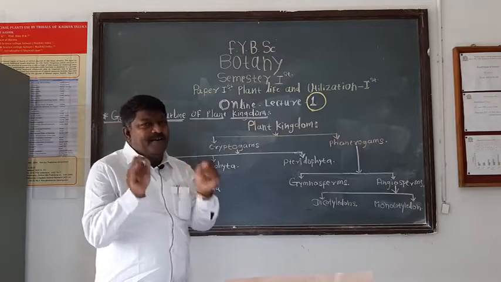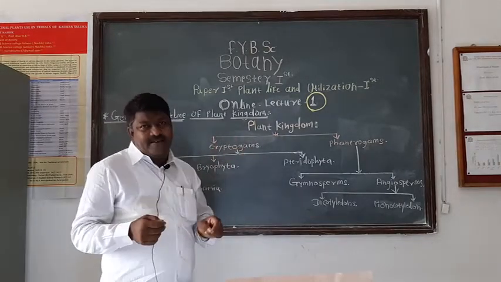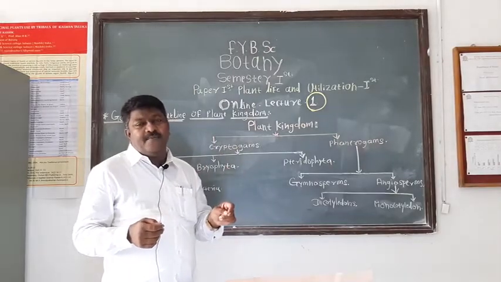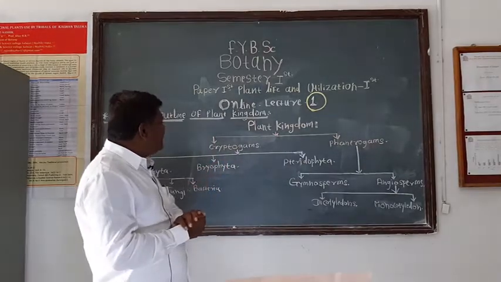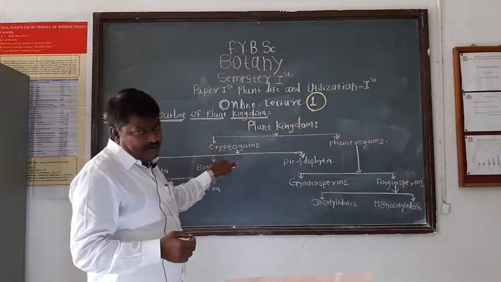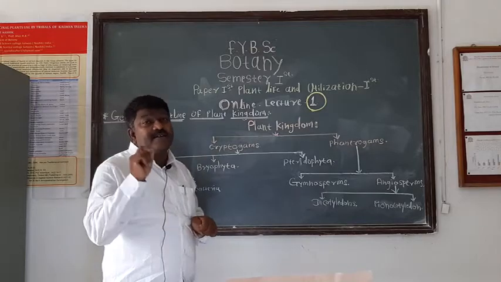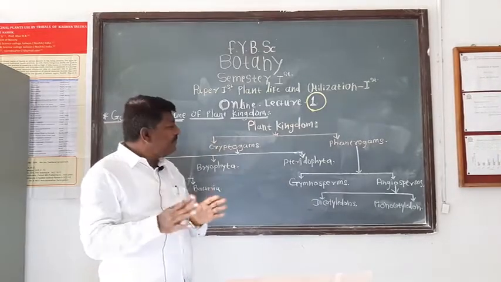Cryptos means hidden and gamos means gametes or sex organ or reproductive organ. It means that the plants included in cryptogams have hidden sex organs.